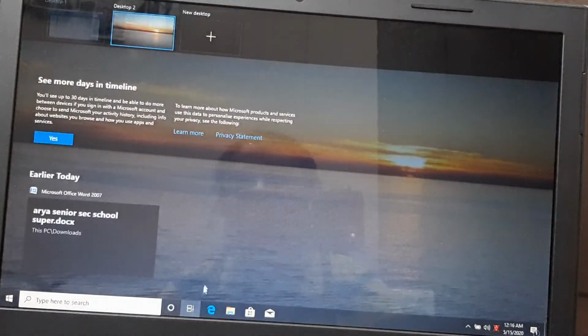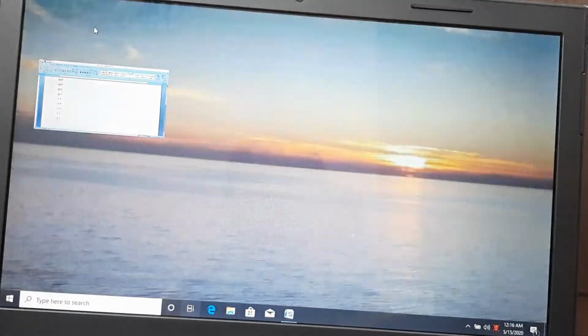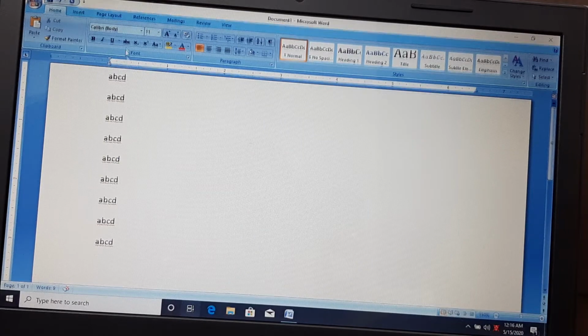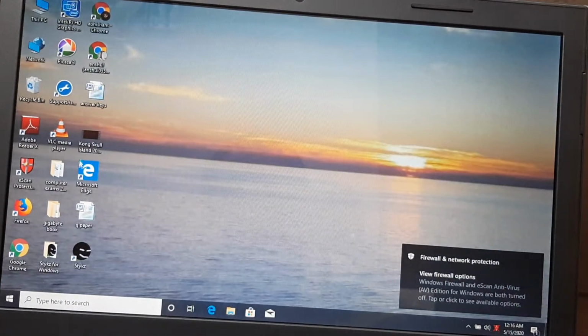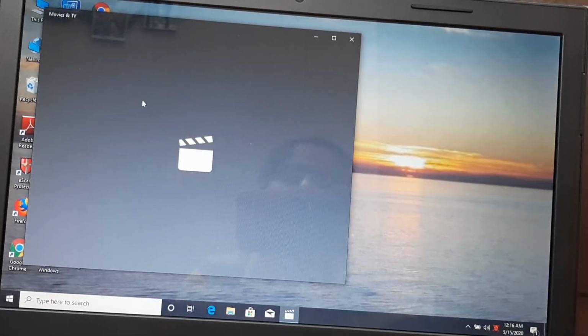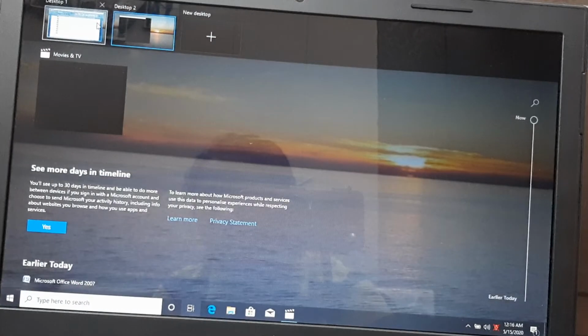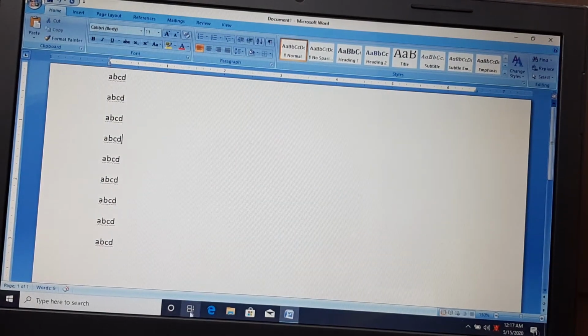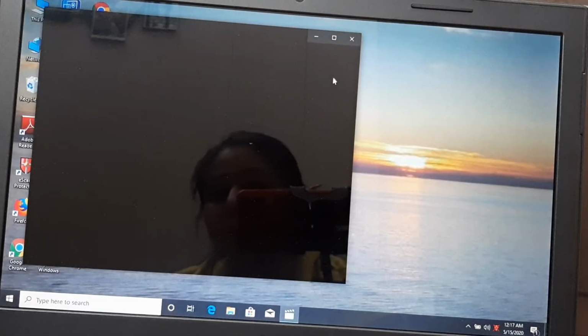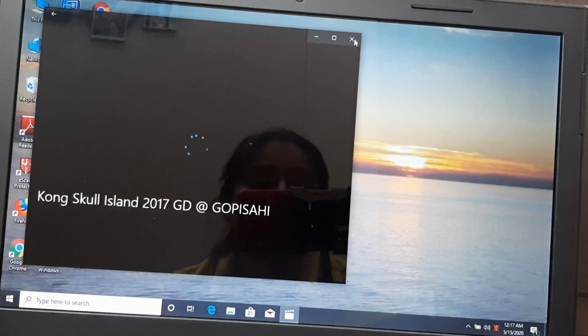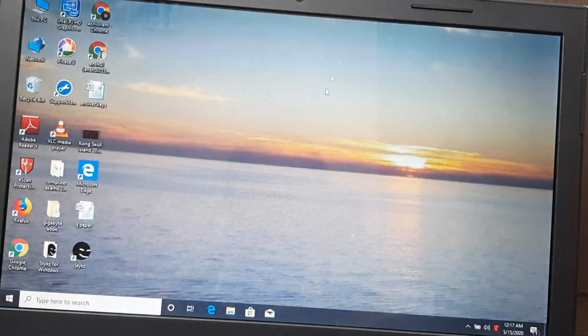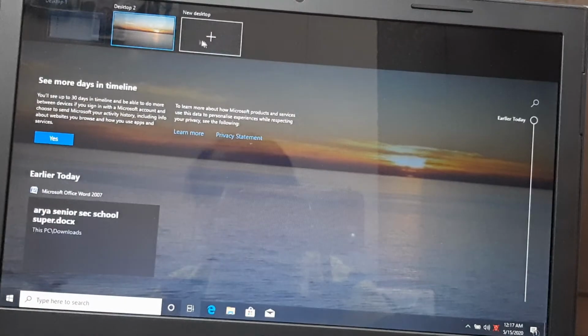Again, if I want to switch between the desktops, I click the first desktop and the second desktop. Suppose I have opened this movie here. I don't know if it will work or not, but this movie is here. Now on desktop 1 I am doing this work and on desktop 2 I am going to watch the movie. Yes, it's working. Understand? Now if you want to close, just cross it.